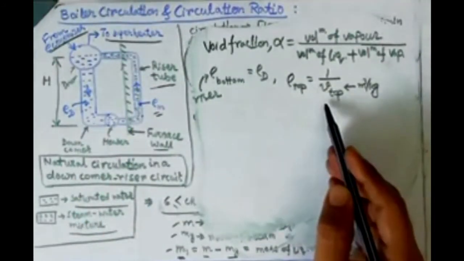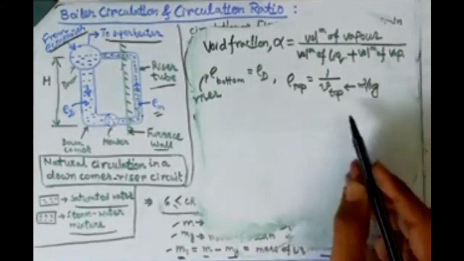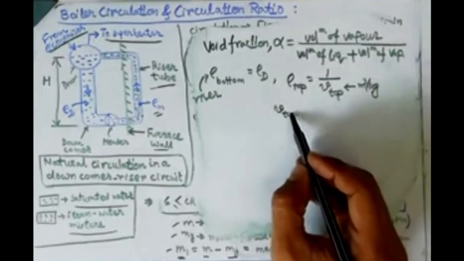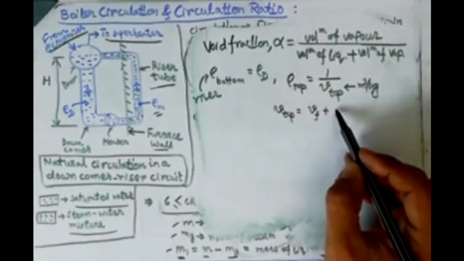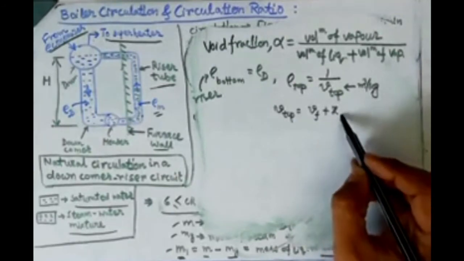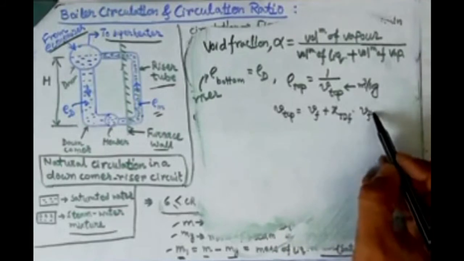That's why I can write that rho top is nothing but 1 by v top, and that v top can also be written this way: vf plus x top into vfg.